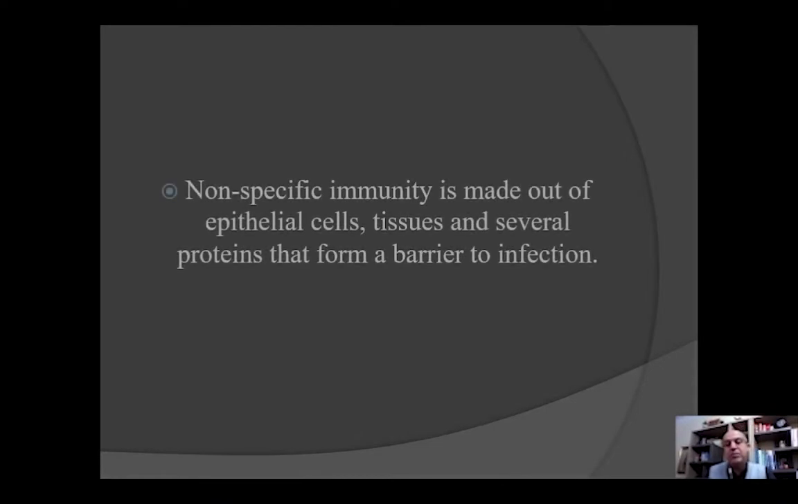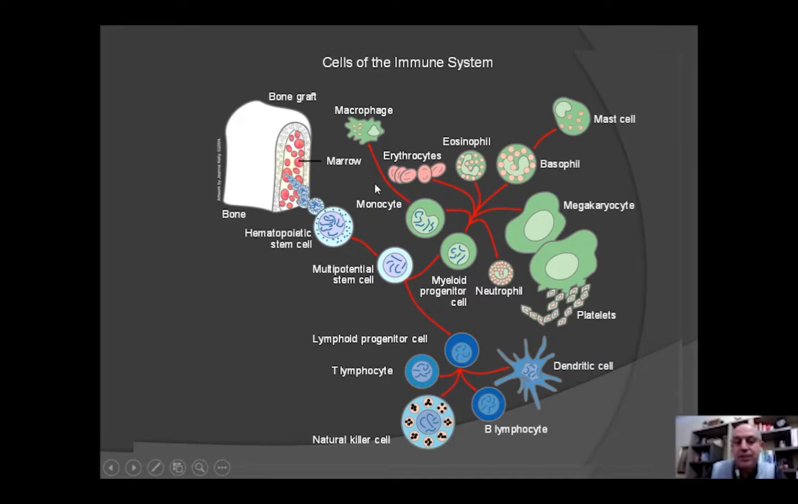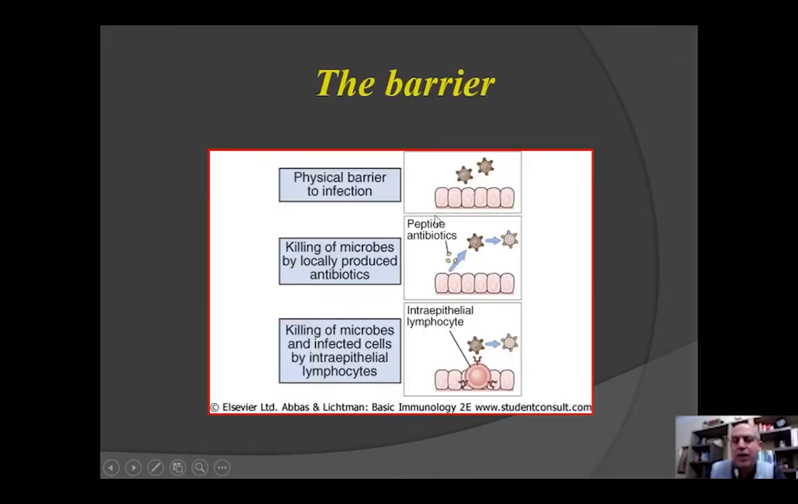Non-specific immunity is made out of epithelial cells, tissue, and several proteins that form a barrier to infection. We have seen already these cells. Now the first barrier, which is, for example, the skin or the epithelium of the respiratory tract or digestive tract. We have epithelial cells, and the physical presence, no leakage, is the first guarantee that the microbes will not cross the epithelium barrier.